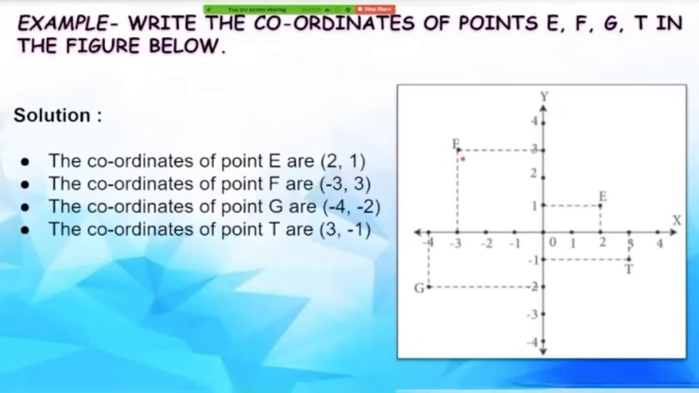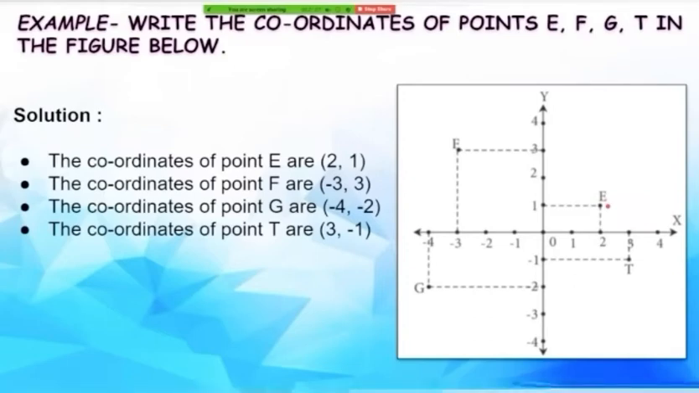Now let us have a look at this example. Write the coordinates of points E, F, G and T in the figure below. So we have been given 4 points here and we have to write the coordinates. Now how do we find the coordinates? First, let us consider point E.